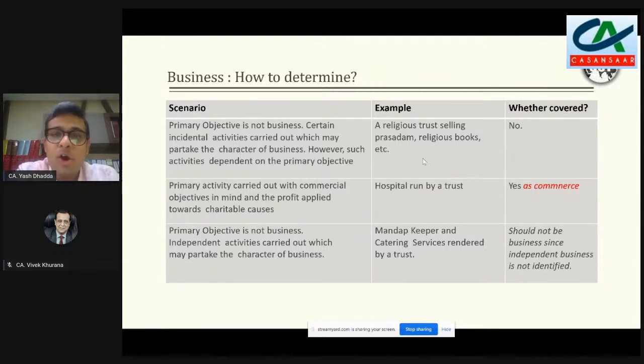If it is not business, then all incidental activities, to my understanding, are not covered by the definition of business also, and hence could be out of the scope of business. But if the primary activity is to carry out commercial objectives, then even if the profit is applied towards a charitable cause, it would still be covered by the definition of commerce, and it will be covered by the definition of business only.